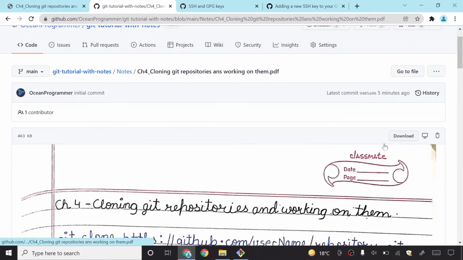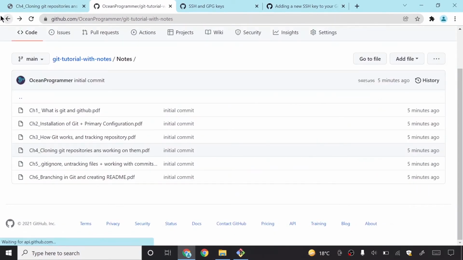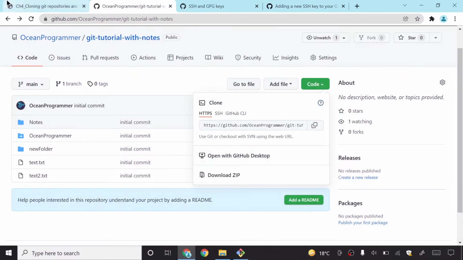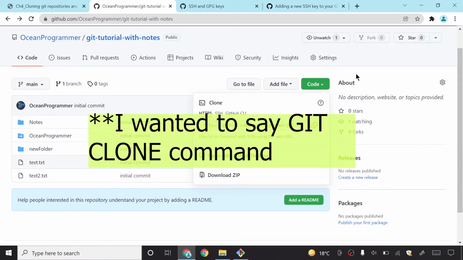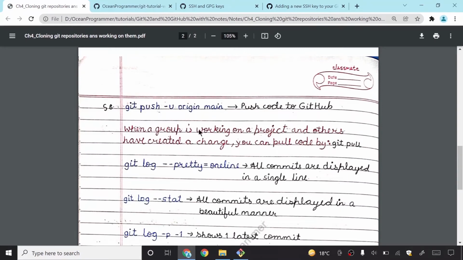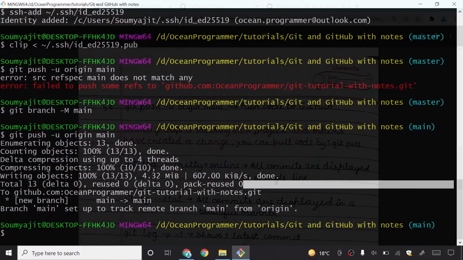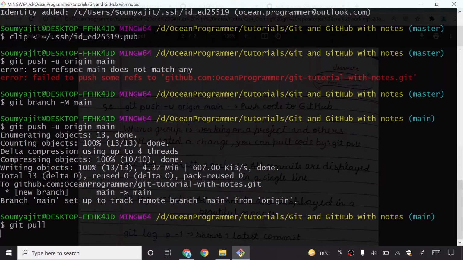You can just click on this button to download this. If you are watching this video right now and have downloaded like this, just use the git pull command to fetch all these files, because this is a sign that you are a professional developer. I will now go to the notes and say that when a group is working on a project and others have created a change, you can pull the code by git pull command. So I will just now use git pull, and it is pulling the file.